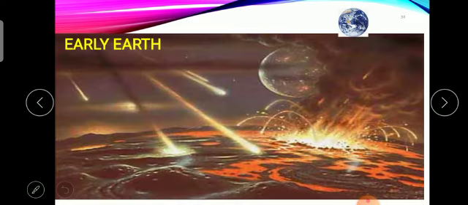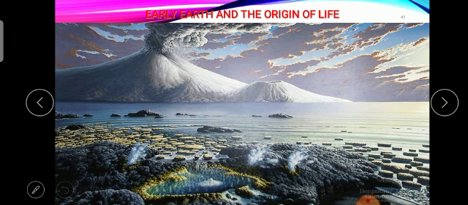But afterward, a number of meteoroids were continuously bombarding the earth, and there were a number of volcanoes on the earth. But afterward, the earth continuously cooled down, and water appeared on the surface. The result is the formation of oceans, rivers, lakes, ponds, all these. These water bodies formed after the cooling of the volcanoes.